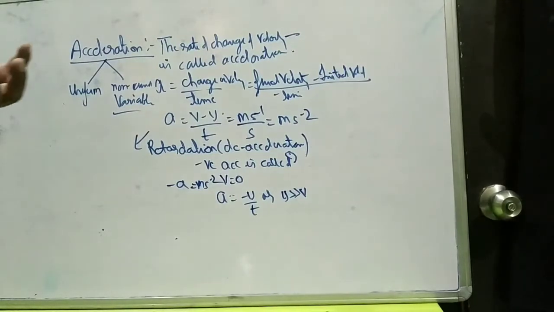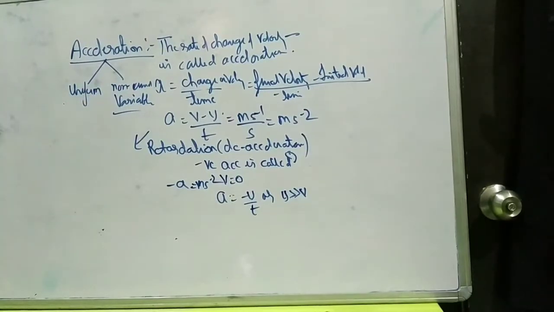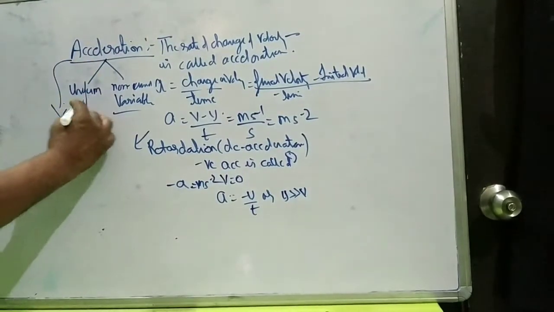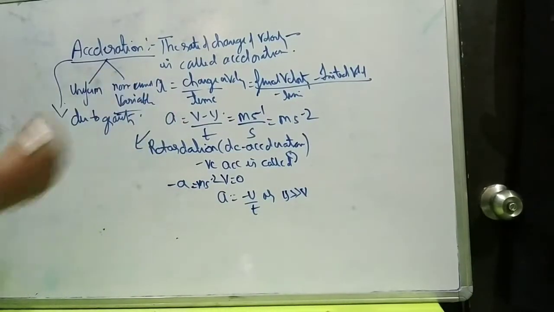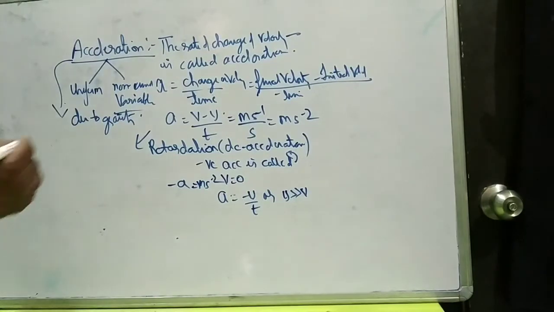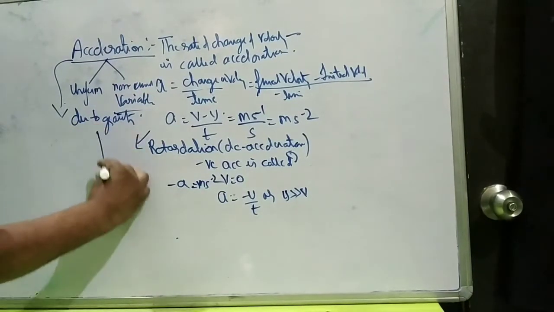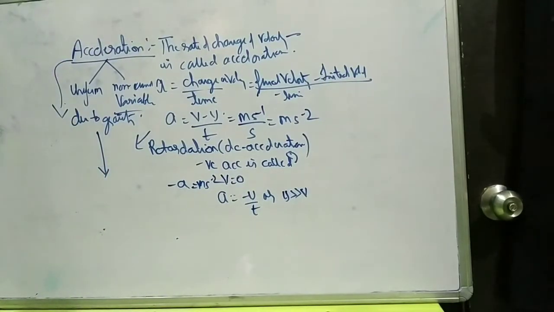One more value which always comes into action is acceleration due to gravity. As the name indicates, whenever there is an acceleration, there is a change in velocity. Whenever there is a change in velocity due to the effect of gravity, for example, if a body is dropped from the top and reaches down, the gravity is changing its velocity.